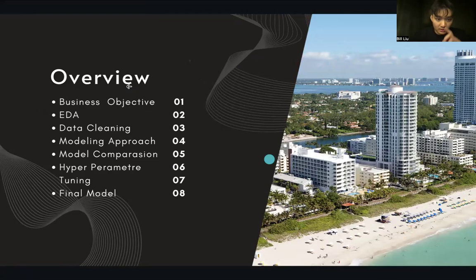First of all, let's have a look at the overview. The first part is going to be the business objective, then the EDA, data cleaning, modeling approach, model comparisons, hyperparameter tuning, and finally we'll reach the final model.